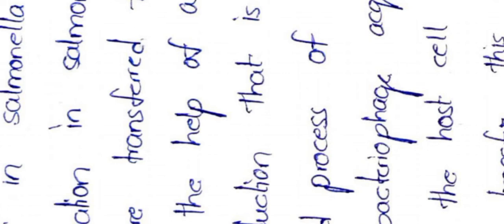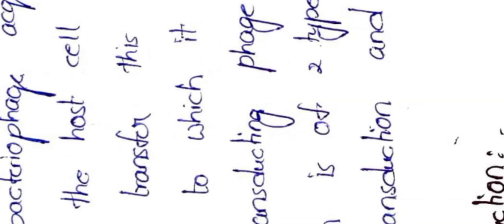Okay, and as I said earlier, this transduction is of two types: generalized transduction and specialized or restricted transduction. Whatever bacteriophages are involved in this transduction process are also called transducing phages.